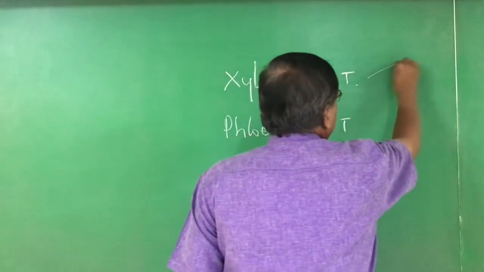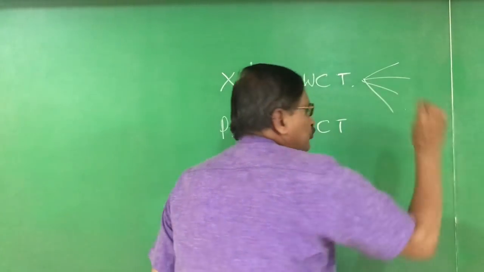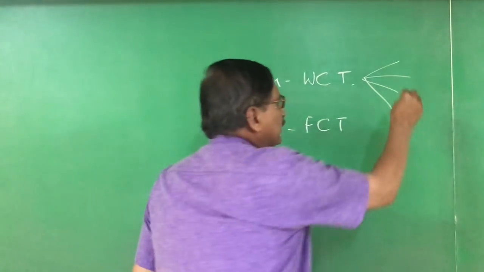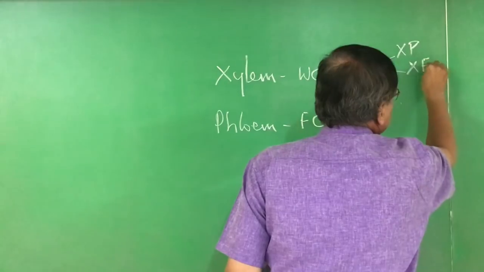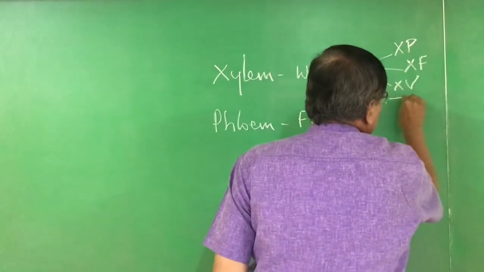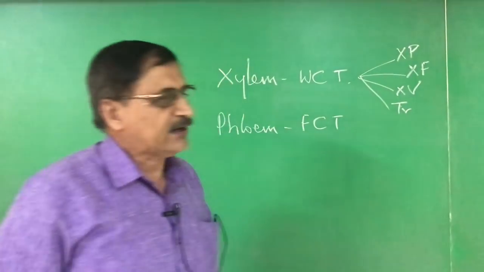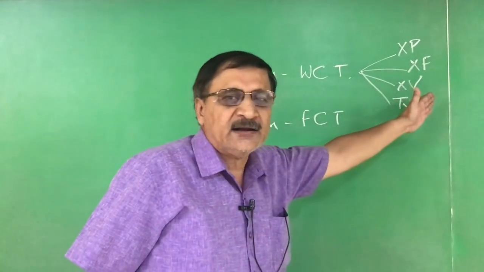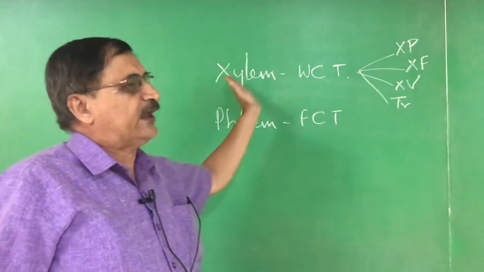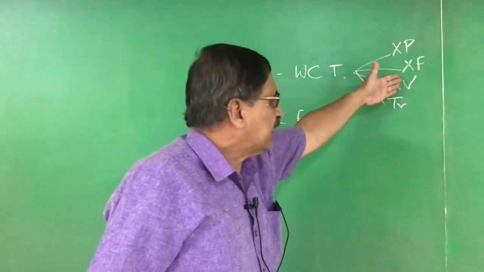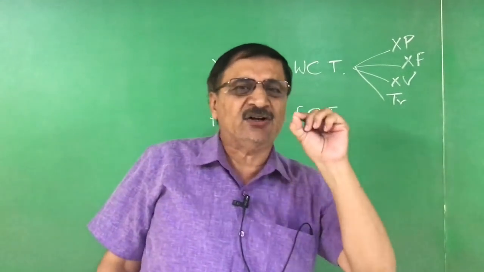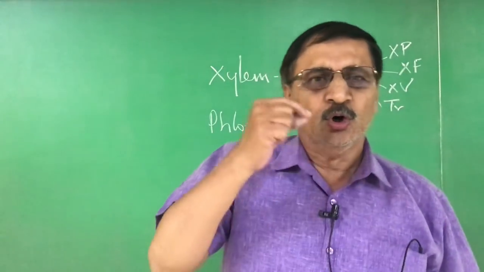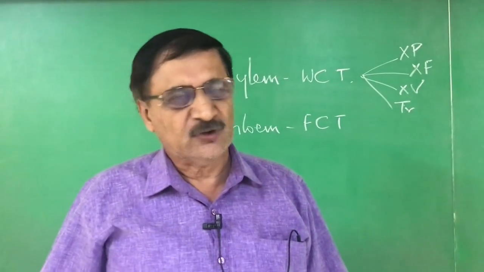Xylem has different types of tissues. For example, xylem parenchyma, xylem fibers, xylem vessels, and tracheids, right? All these support the xylem, because the xylem vessels and tracheids are all interconnected with the stem, root and leaves. Okay.